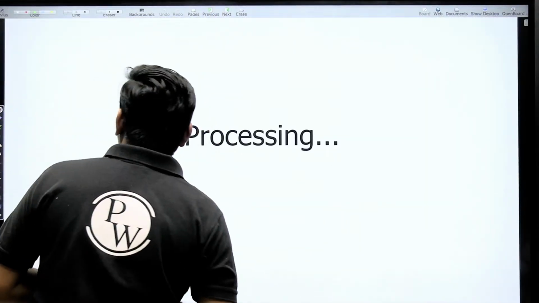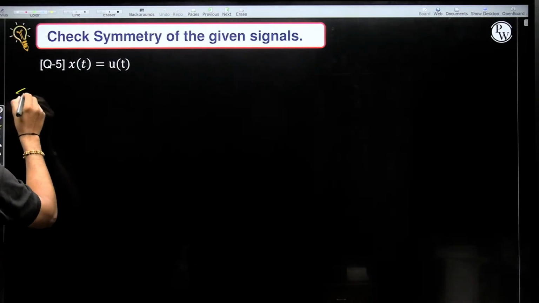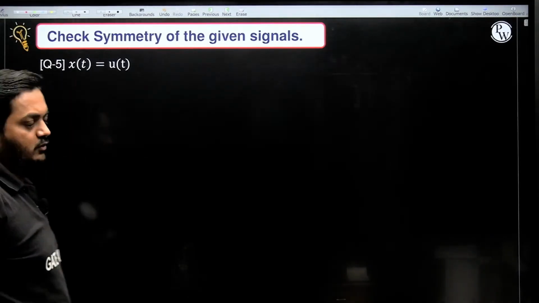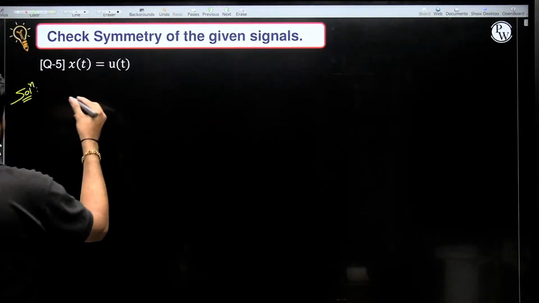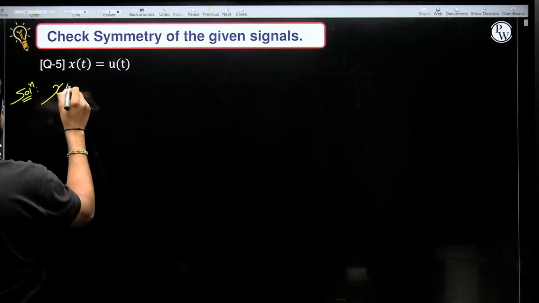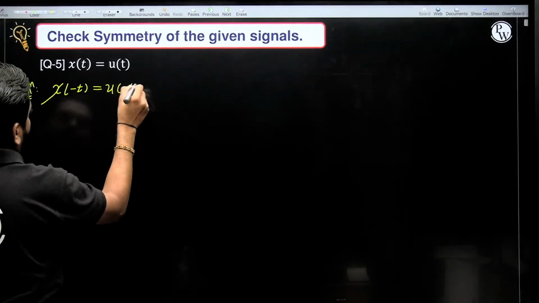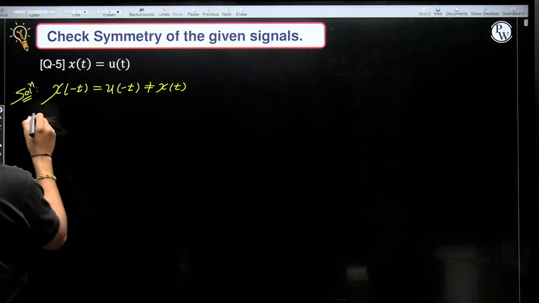Okay, first of all we check the symmetry of u of t, the unit step function. Whether this is odd, even or neither. Of course, u of t we can say is a neither signal. Check once. u of minus t is not equal to x of t, so of course not an even function.